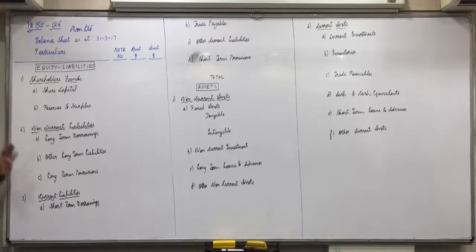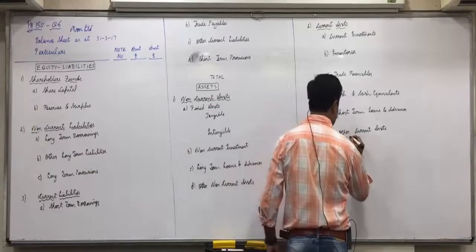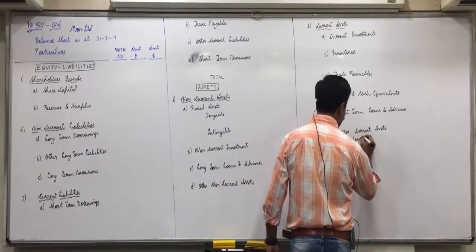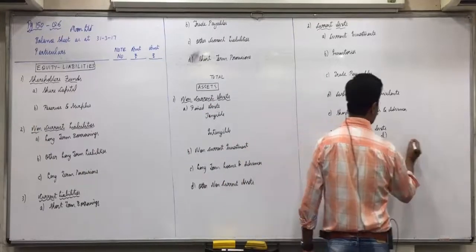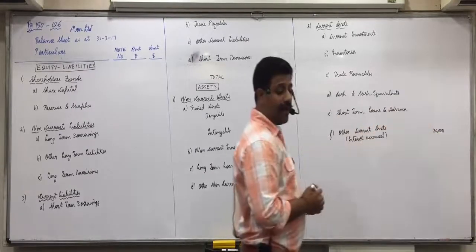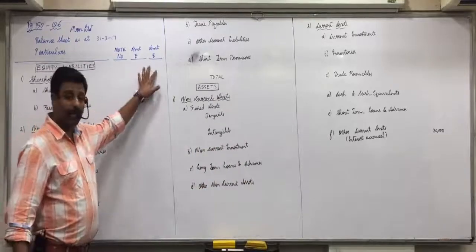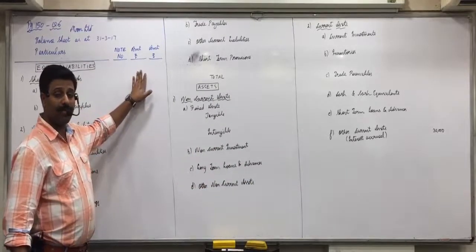Interest accrued 30,000 is other current assets. So in the bracket of other current assets, write interest accrued 30,000. Every amount should be written in the first column of amount. There are 2 columns of amount, but every amount goes in the first column.